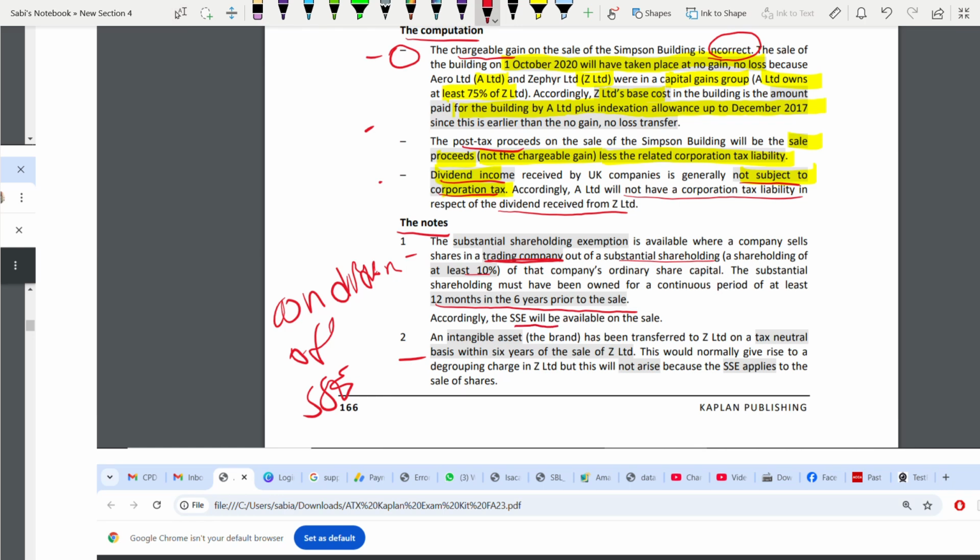SSE will be available on the sale. Accordingly, SSE will be available on the sale. You see how the structure is? You don't immediately say SSE is available or not available. You first write the conditions. If these are there, this is available. If these are not present, not available. Coming to note 2.